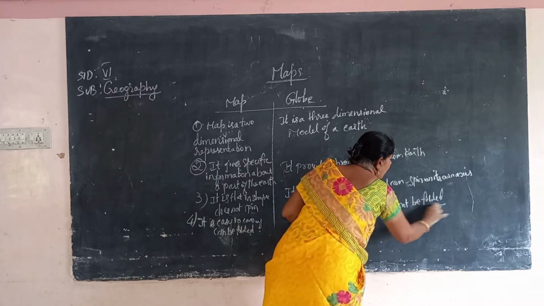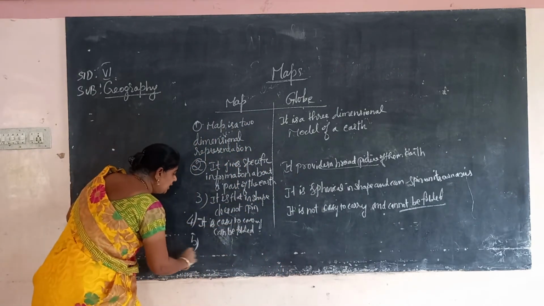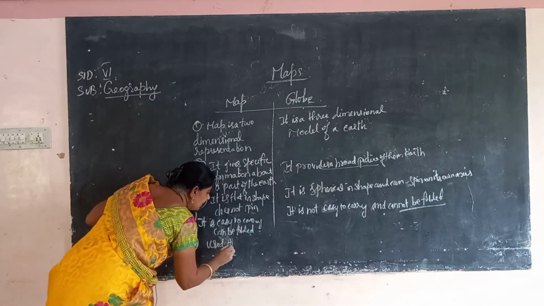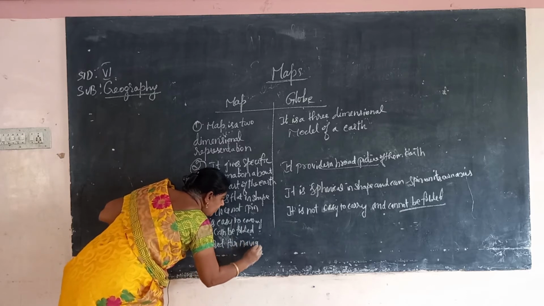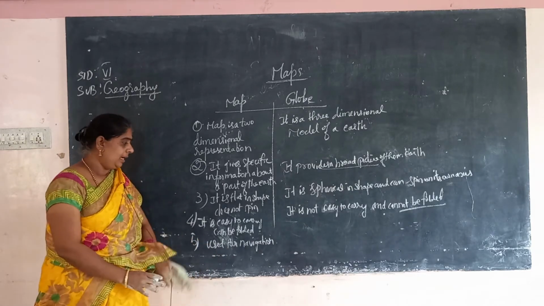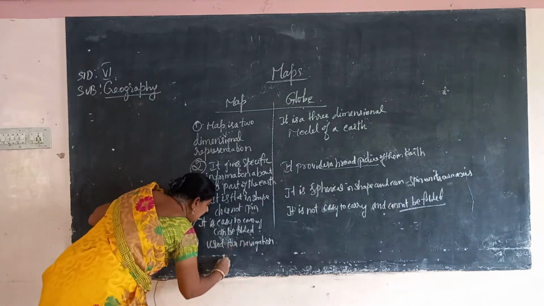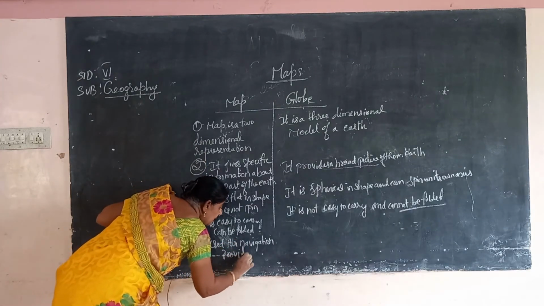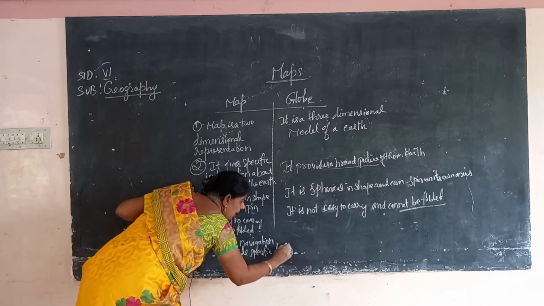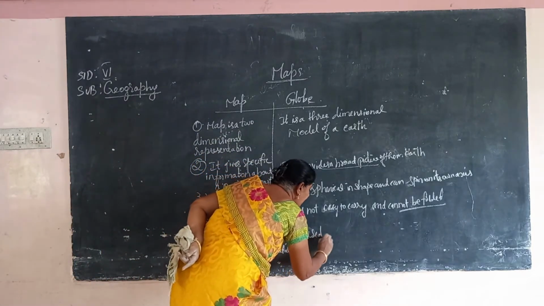We cannot fold the globe. Okay, and the last point, it is used for navigation. Used for navigation. Maps we use for guiding our travels. Navigation, as it provides specific details. Why are we using it for this? It provides specific details. But if you take the globe, it is not used for navigation.